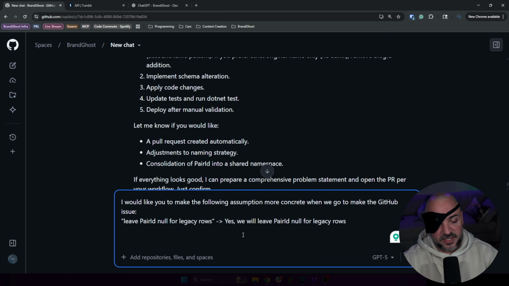Now that we've clarified this, open up a GitHub issue with distinct step-by-step tasks for an agent to execute in order to implement this feature. Ensure that you have added coverage for the tests that needed to be updated and added for the new behavior that we expect. Do not leave anything ambiguous or open for interpretation by the agent, as all questions must be answered before the agent can execute the GitHub issue.